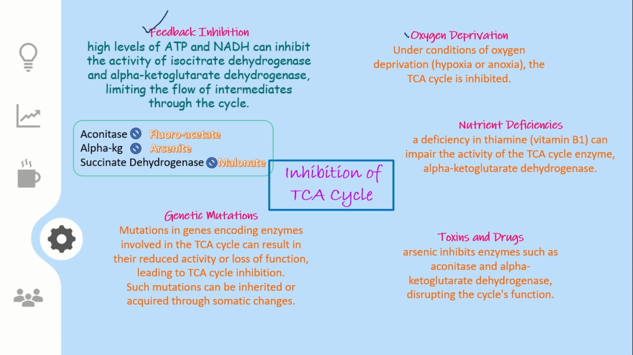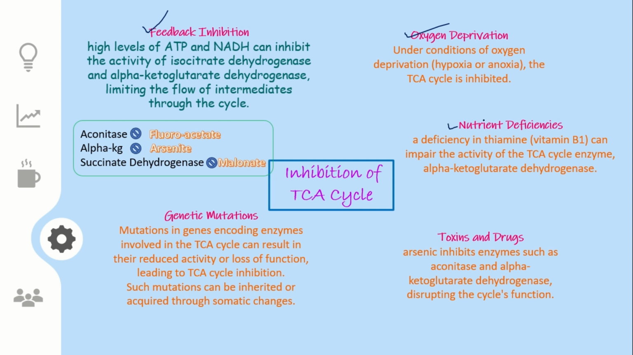The next thing is oxygen deprivation. We have already discussed that this TCA cycle doesn't require oxygen directly, but the environment should be aerobic, otherwise the TCA cycle will not happen. Even if the TCA cycle happens, oxidative phosphorylation will not happen. The final aim of the TCA cycle is to run the electron transport system so that oxygen can be converted into H2O and ultimately ATP is produced. So if we have conditions like hypoxia or anoxia, where oxygen is deprived, the TCA cycle will be inhibited.